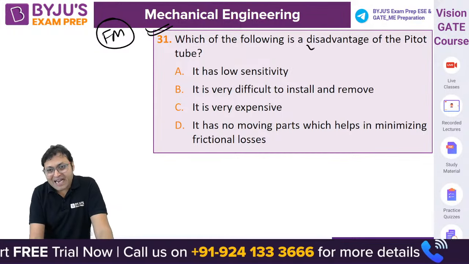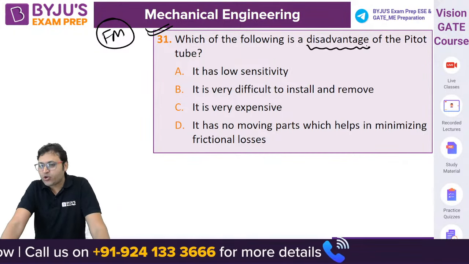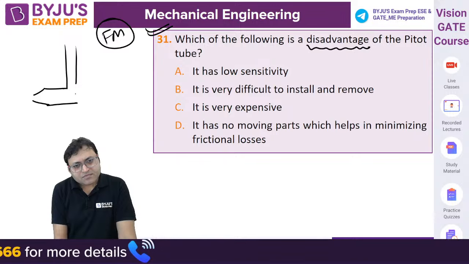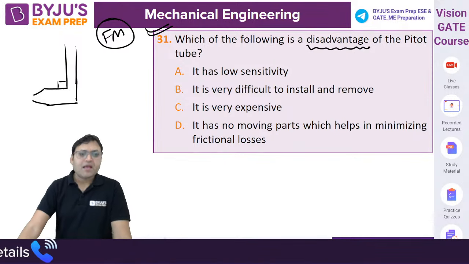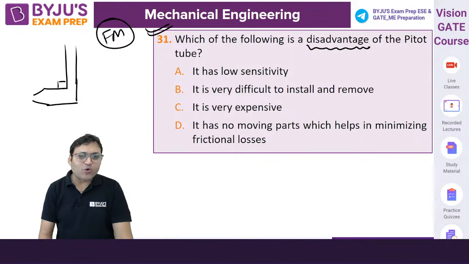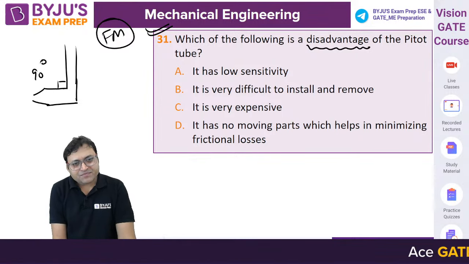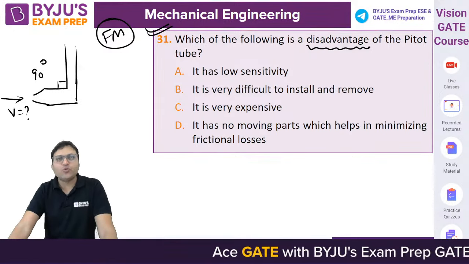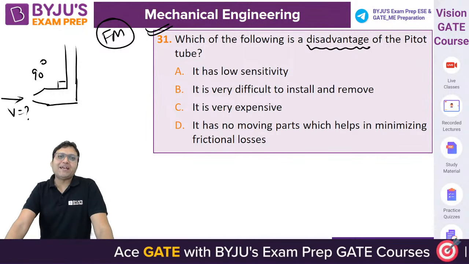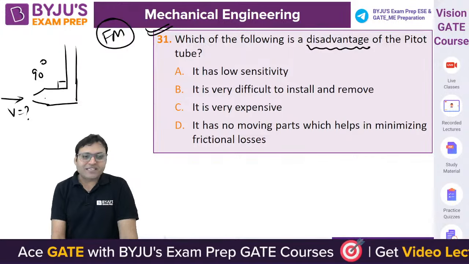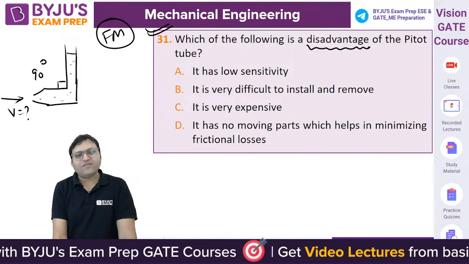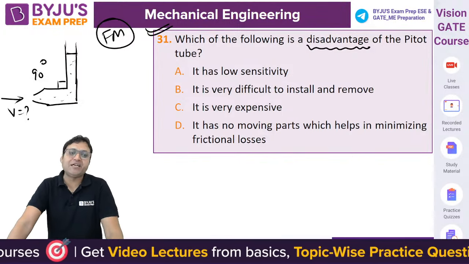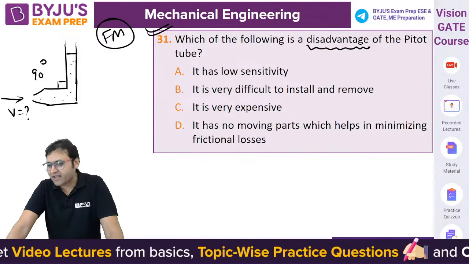Which of the following is a disadvantage of the pitot tube? What is a pitot tube? Pitot tube is an open-ended tube, a small open-ended tube with a 90-degree bend, which is used to measure the velocity of the flow in a pipe, or majorly it is used in aircrafts and speedboats.